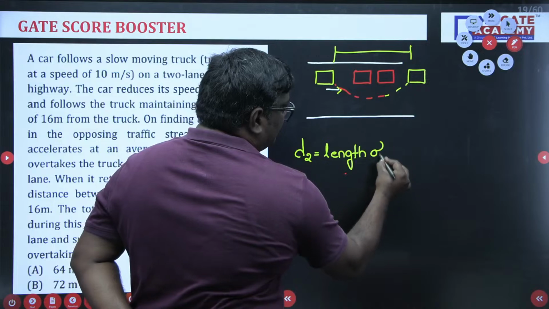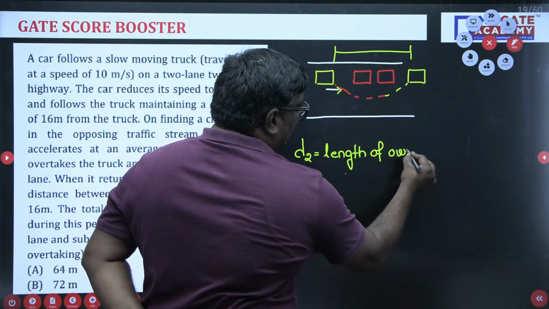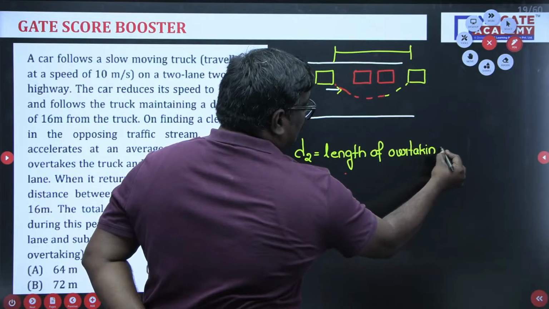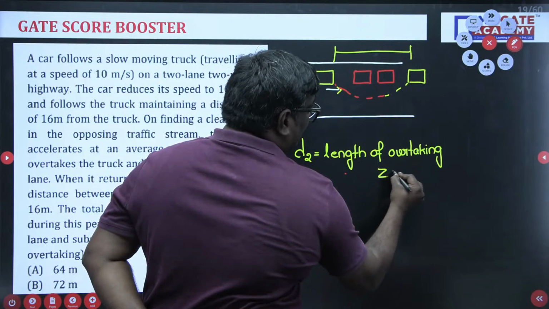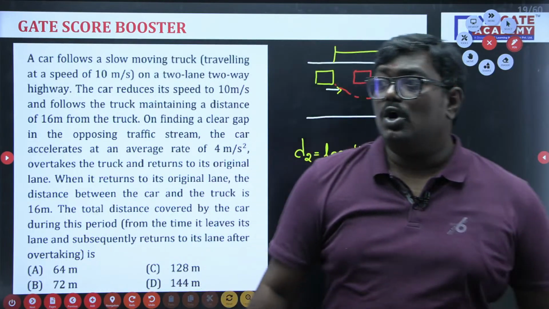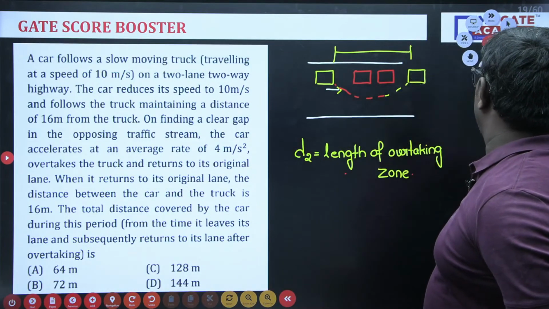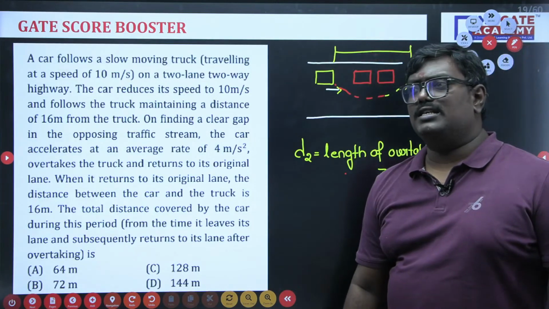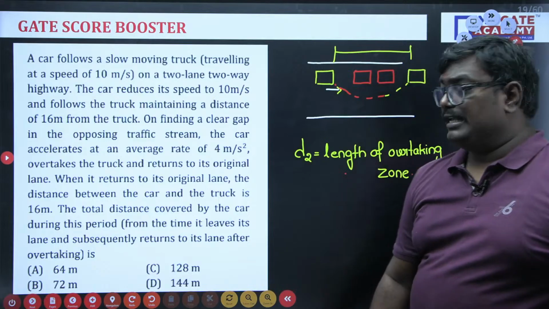In the problem they are asking clearly the length of overtaking zone. They are not asking the OSD, that is overtaking side distance. Let me tell you clearly, students, it is not OSD. Why?